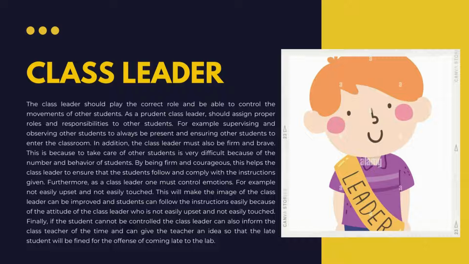Furthermore, as a class leader, one must control emotion. For example, not easily upset and not easily touched. This will improve the image of the class leader and students can follow the instructions easily because of the attitude of the class leader who is not easily upset and not easily touched.